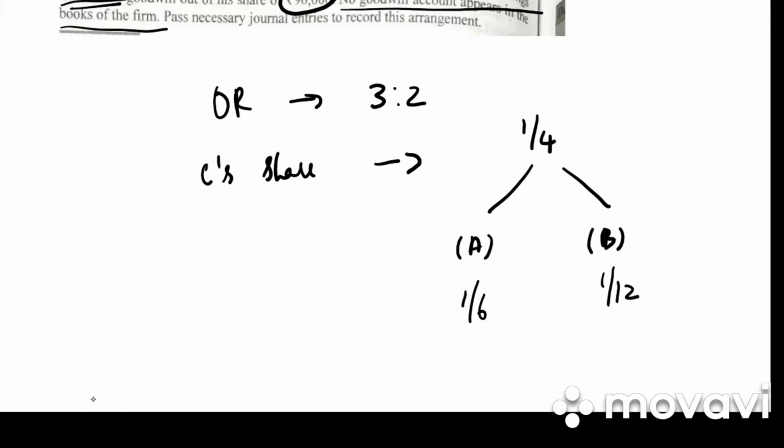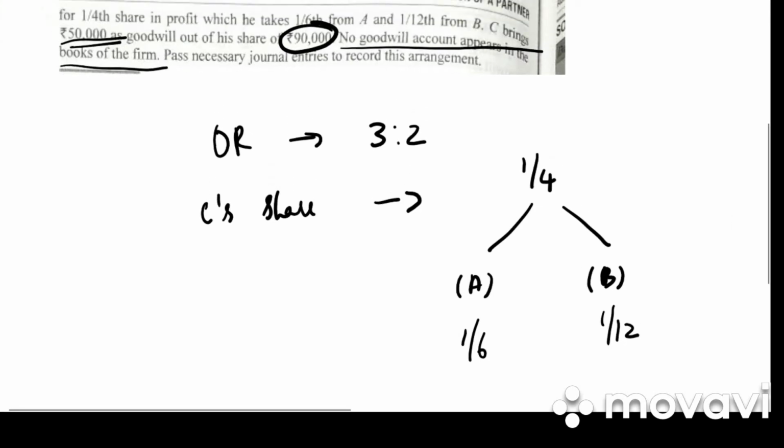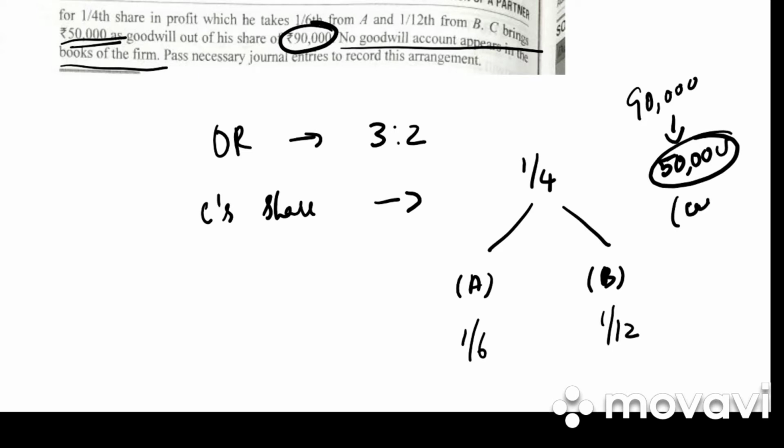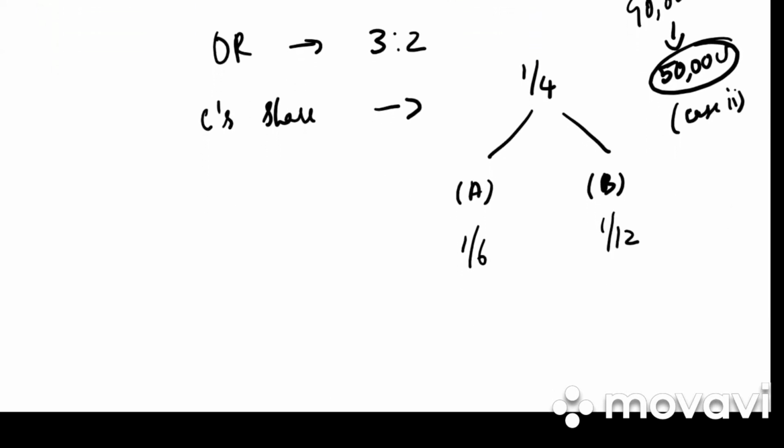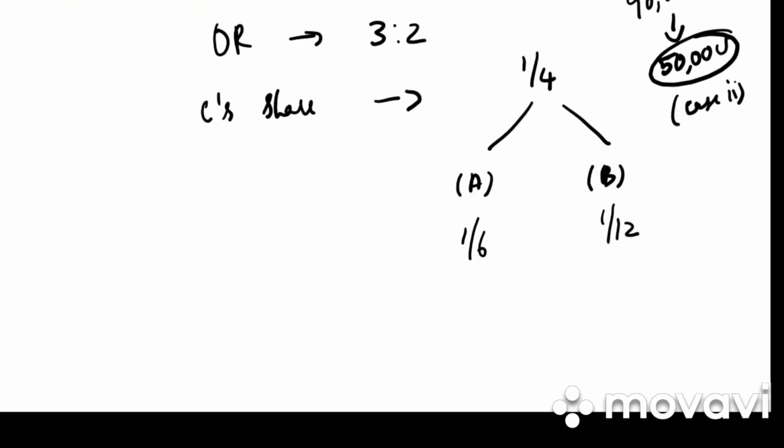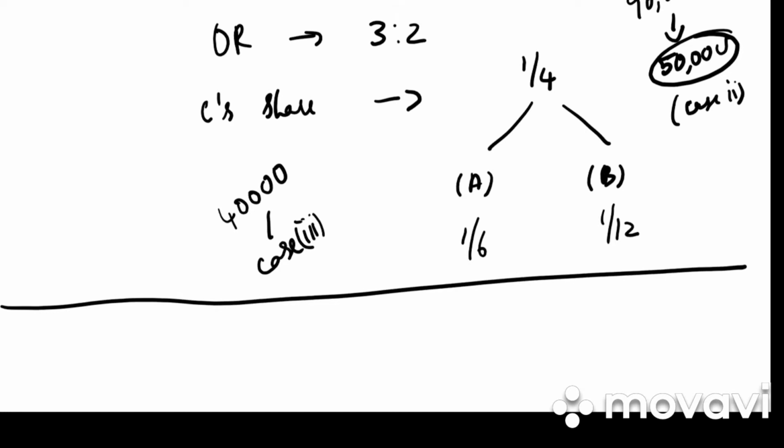Pass necessary journal entries. So this sum is a combination of case 2 and case 3. Why case 2? Because out of 90,000, he has brought 50,000 as goodwill. So this becomes case number 2. And remaining 40,000 he did not bring in cash as goodwill. So that becomes case number 3. So how will we work out such type of problem?